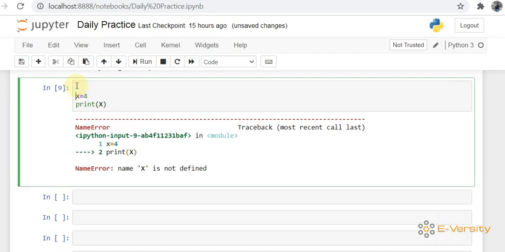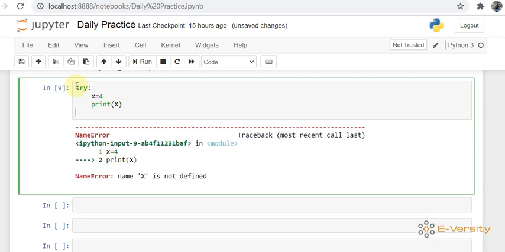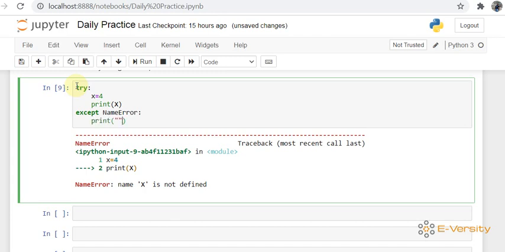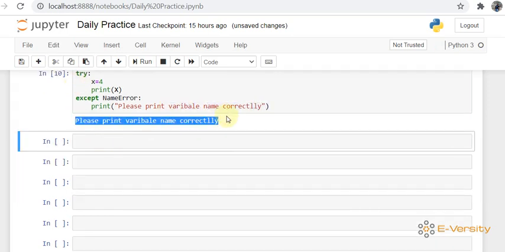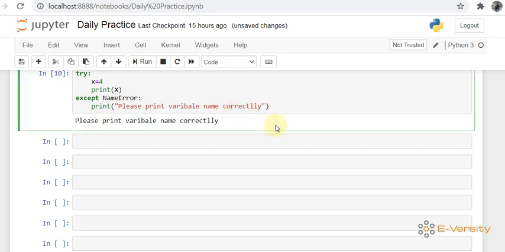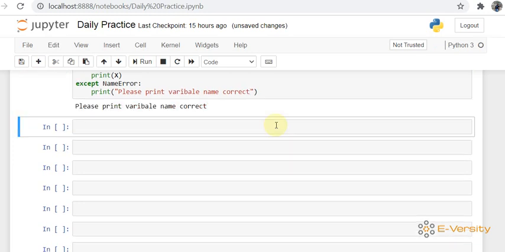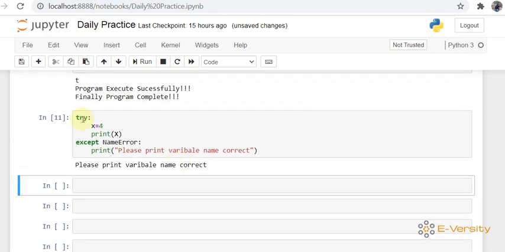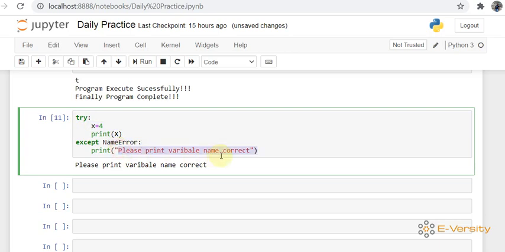How can we handle it? We can handle it with try, except value error, and you can write print please print variable name correctly. So you can see: please print variable name correctly. Here the spelling is mistaken, so I can just write the correct one. Another type of exception is, okay, so I just write a common message here, there is an exception.